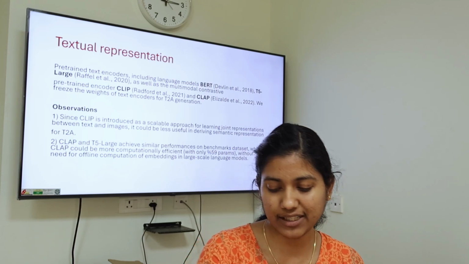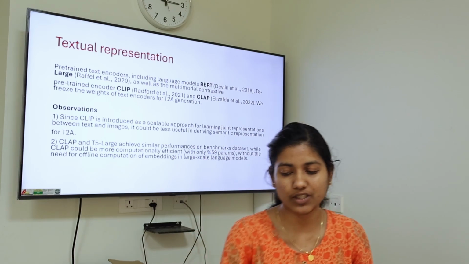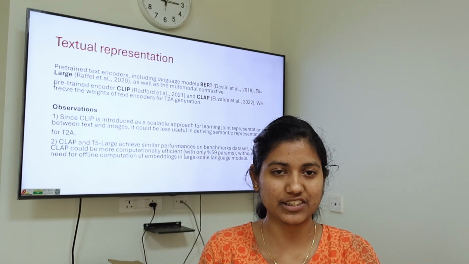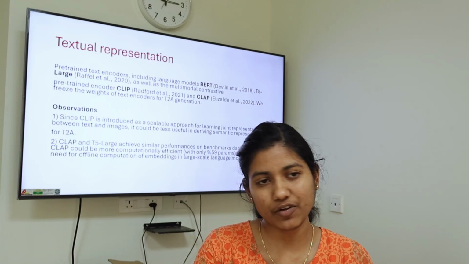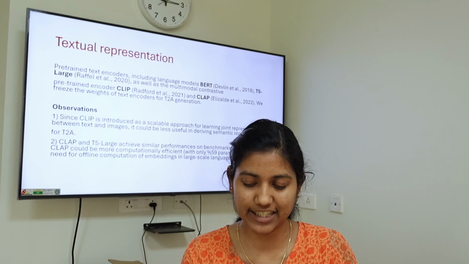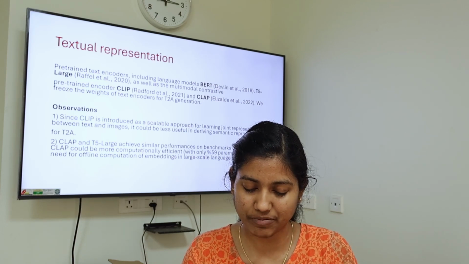So why could it be? They have also provided some observations. CLIP is not giving good representation because it's trained on image-text pairs, and we are dealing with audio. So obviously we are convinced that it's not able to give good audio embeddings and audio-related textual embeddings.